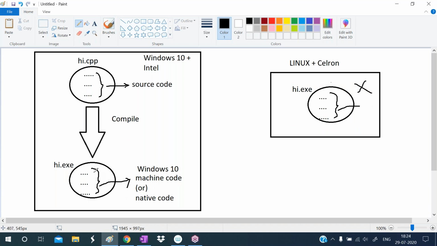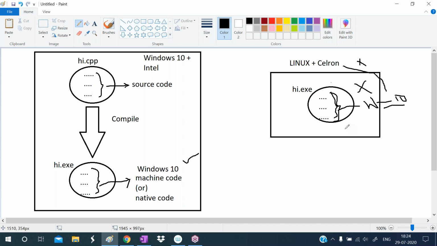Why? Because this exe file has machine code that is generated according to Windows 10. So this is Windows 10's machine code. Windows 10's machine code cannot be understood by Linux. So that's why it cannot understand this language, this code.